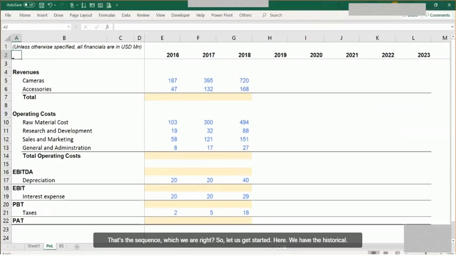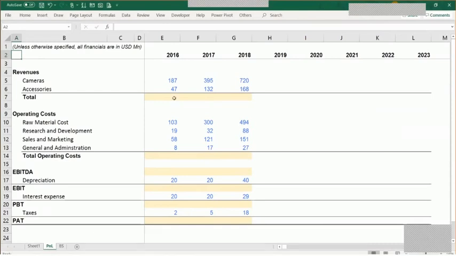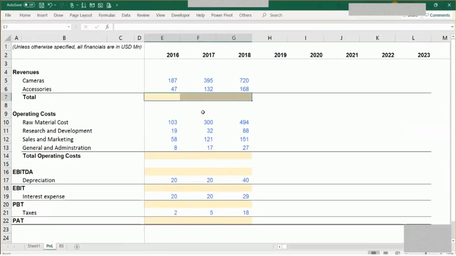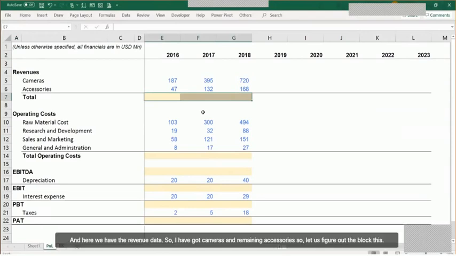Here we have the historical P&L. So let's put the relevant formulas and missing points here. So this company, as I said, started its operation in 2016, and it has been the last 3 years that it's working. So the historical data is for the period 2016 to 18. And here we have the revenue data. So I have got the revenue from cameras and revenue from accessories. So let us figure out the total of this.